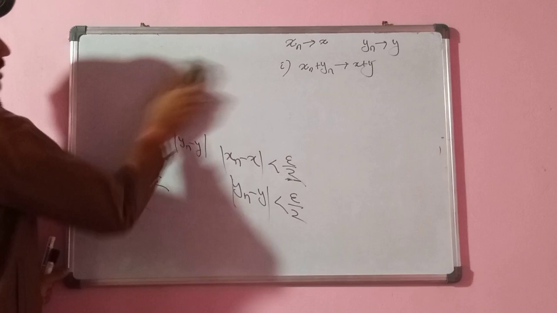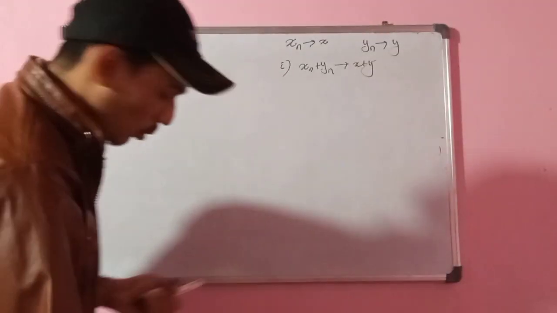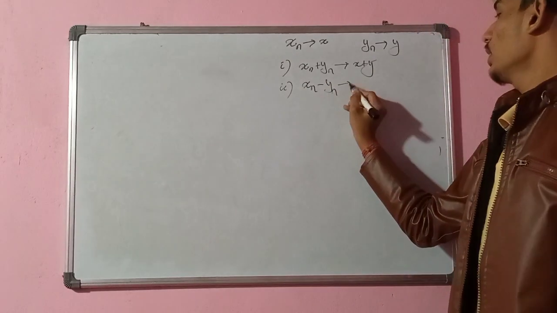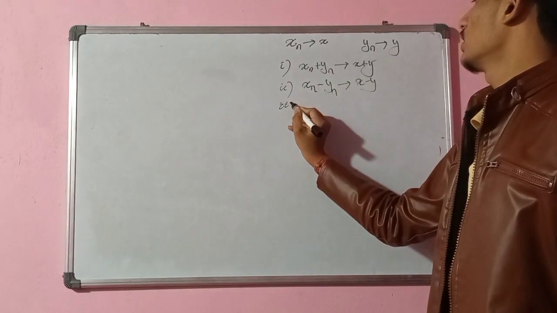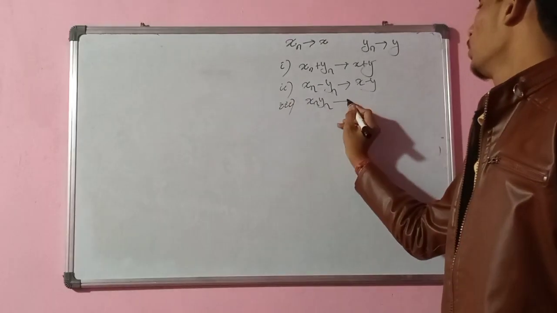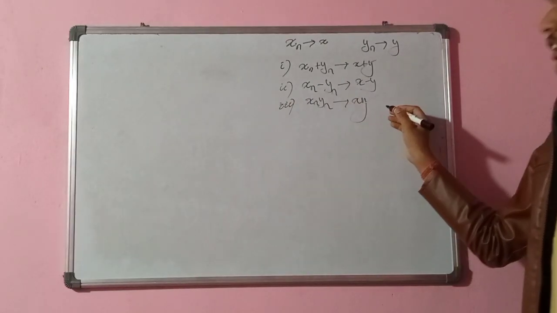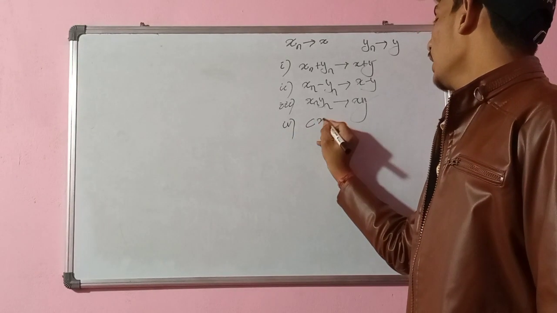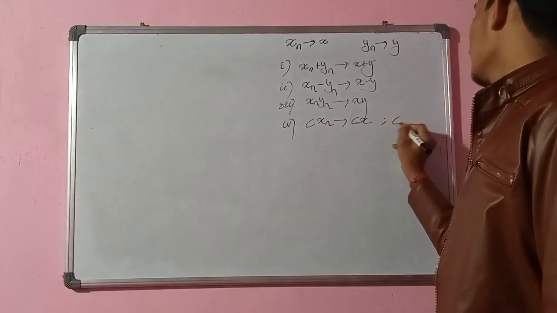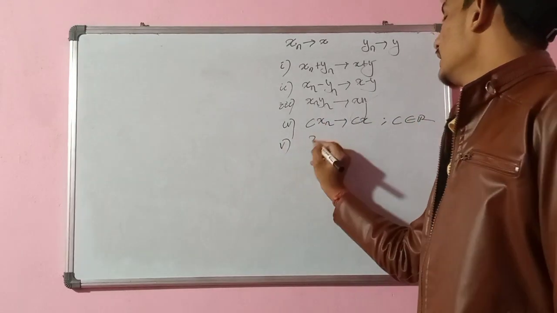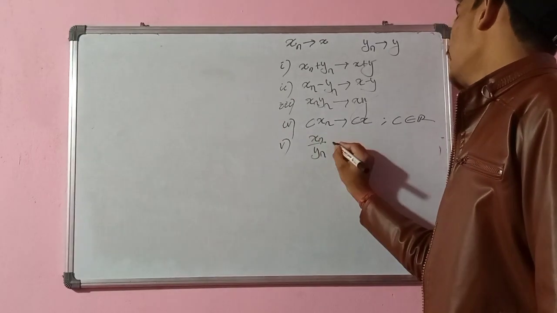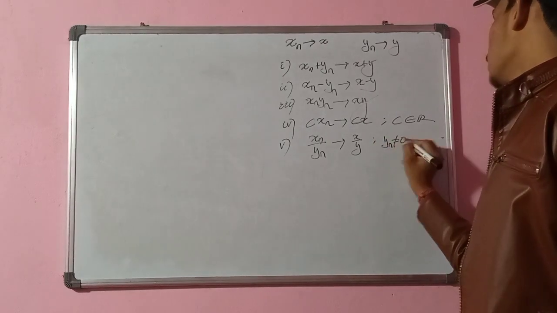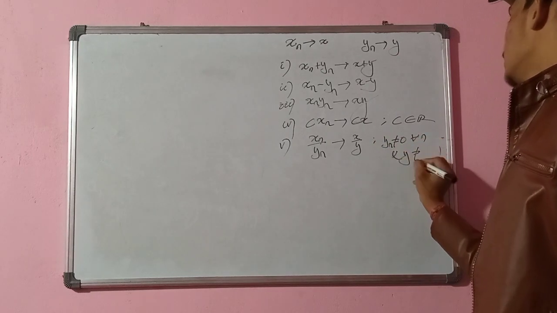So this proof is easy. I am not going to do the other proofs. The other properties: my sequence xn minus yn will converge to x minus y. Similarly, xn yn will converge to xy. And based on these properties, you already solved limit problems during your intermediate. If I multiply by any real number C, Cxn will converge to Cx. What is C? C is any real number. In a similar fashion, xn divided by yn will converge to x by y, subject to yn not being 0 for all n and y not being 0.